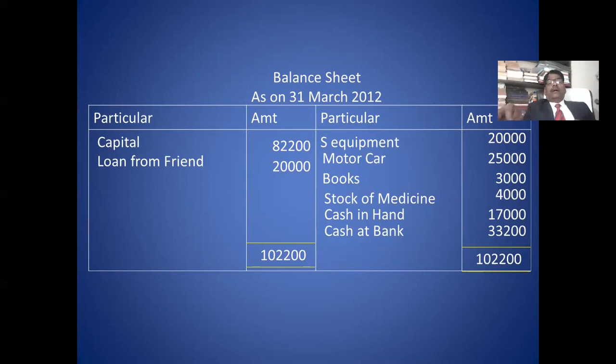And in the capital account, you take his personal, household related, revenue and capital both. Revenue items and capital items, both you take. And close the capital account, whatever balance comes, that is the closing balance, comes to balance sheet. You remember this point regarding the doctor. Okay. We'll see the remaining in the next class.